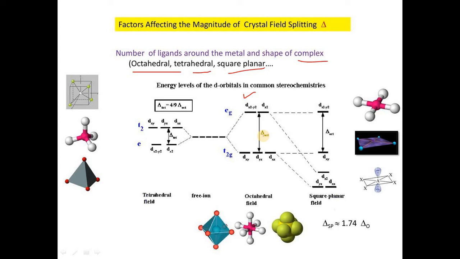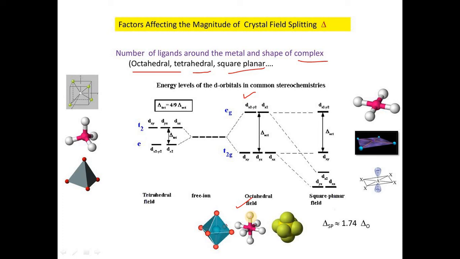In a perfect octahedron, the central metal ion is surrounded by how many ligands? In this diagram, the central metal ion is surrounded by 6 ligands, and all these ligands come along the axes, that is, the dx2-y2 and dz2 orbitals.